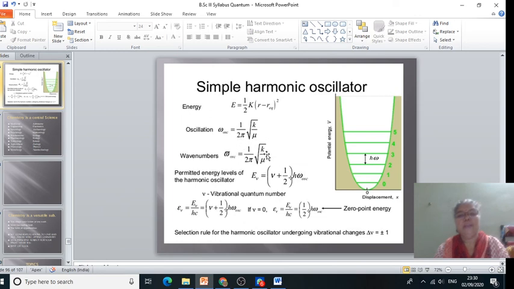Rearranging this equation, we can find k as 4 pi square c square into omega bar oscillation square into mu. That means we can find the value of the force constant with the help of this equation.